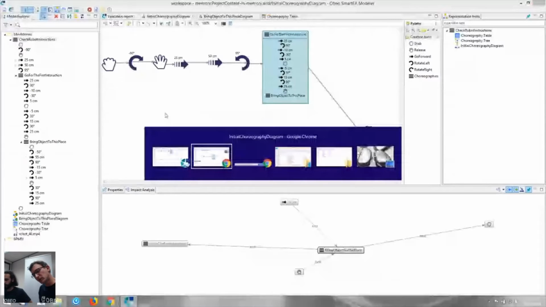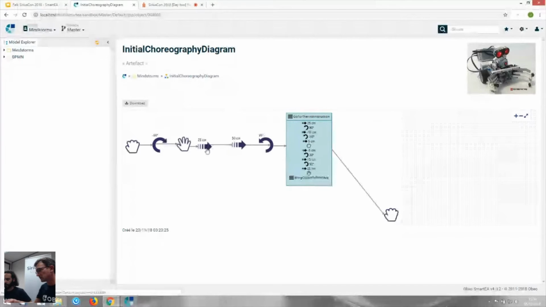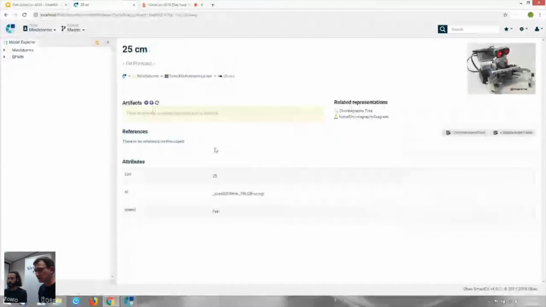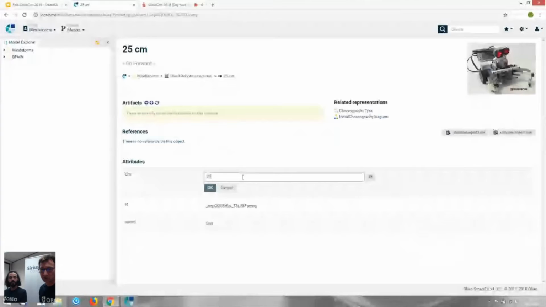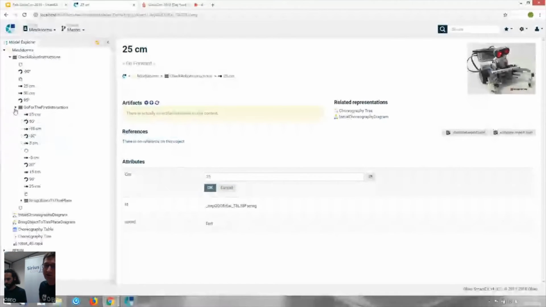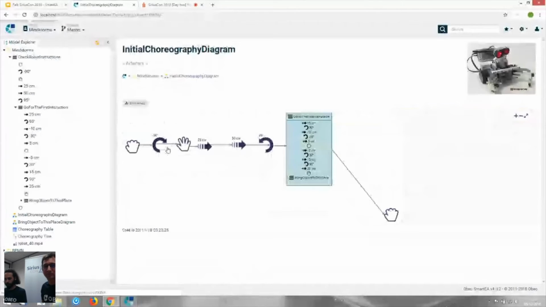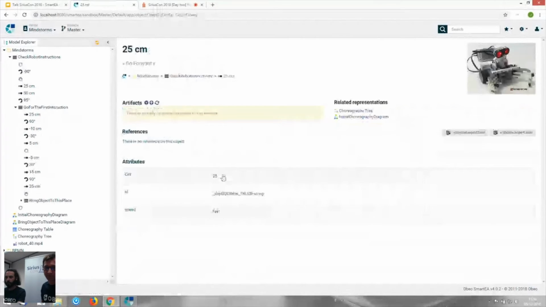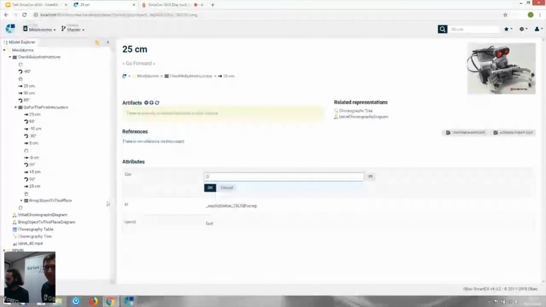Maybe you can show us how we can modify an element property. From the web browser, going to the detail page of an element from the representation, Julien clicks on an element and it goes to the detail page. And here you can access some edition features. So I will modify the fourth instruction. For the moment, the value is 25, and I will change it to 45.